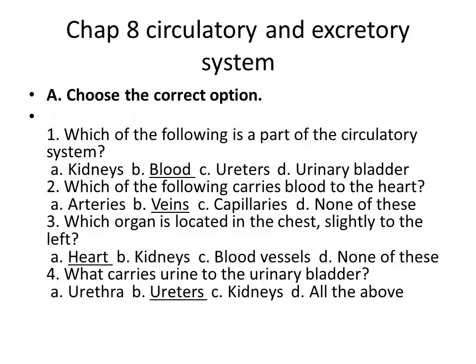Choose the correct option. First one, which of the following is a part of the circulatory system? So what is the answer? Kidneys, ureters, urinary bladder. These three are excretory system. And blood is said to be circulatory system. So underline the option B. Answer is B, blood.